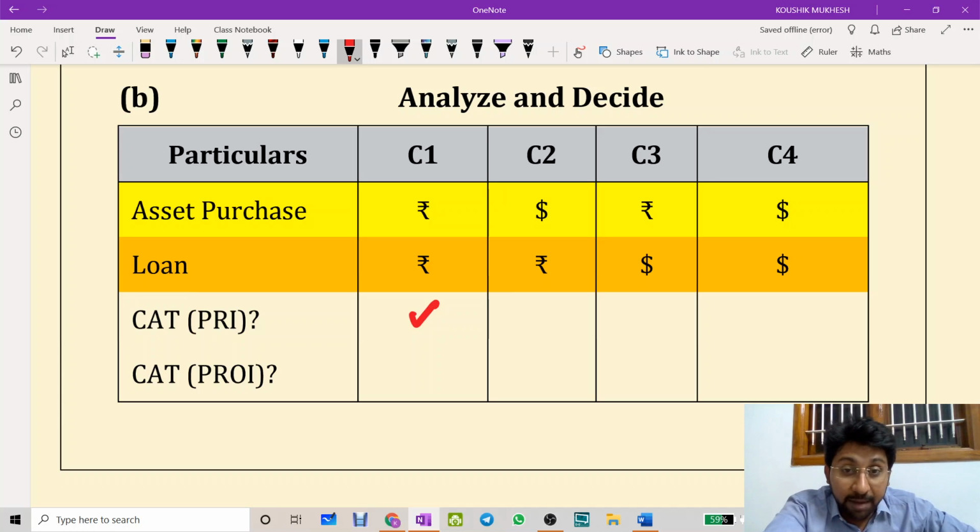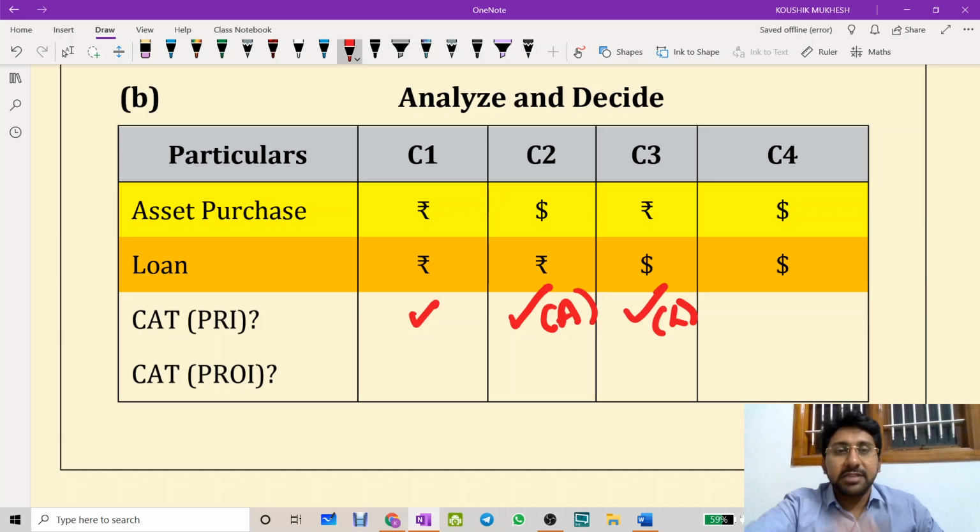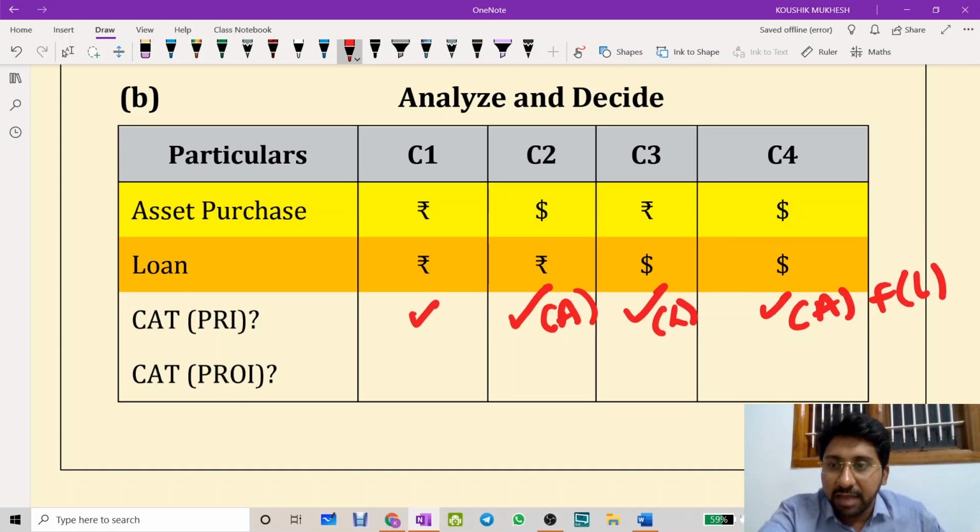Yes. This is a capital account transaction for a PRI, but through which route? Assets route or liabilities route? Assets route. Next one. I purchased asset in rupees by taking a loan in dollars. Is this a capital account transaction? Yes, this is a capital account transaction, but through which route? Liabilities route. I purchased asset in USA by taking loan in USA. Is this a capital account transaction for a PRI? Yes, through asset route or liability route, both assets and liability route.